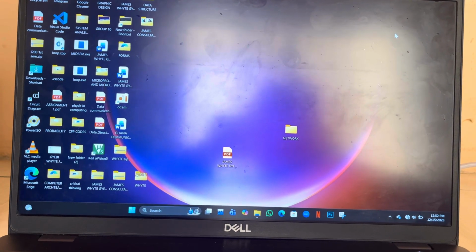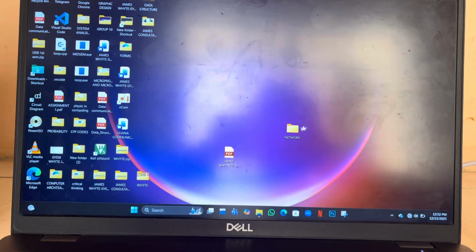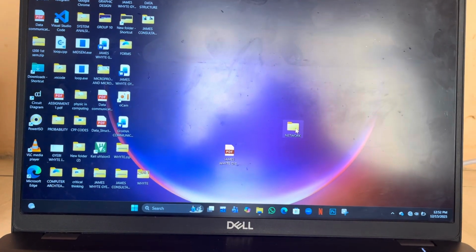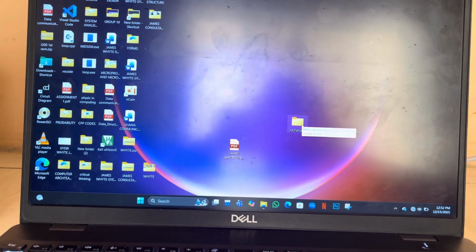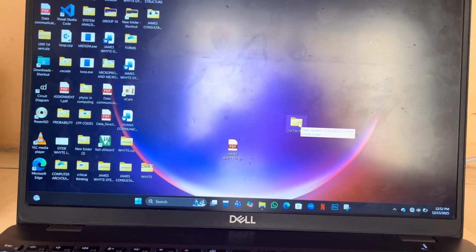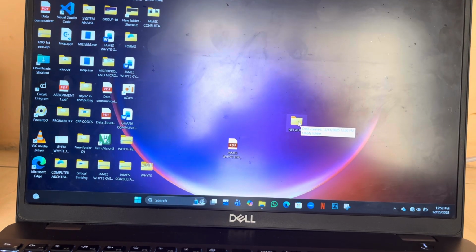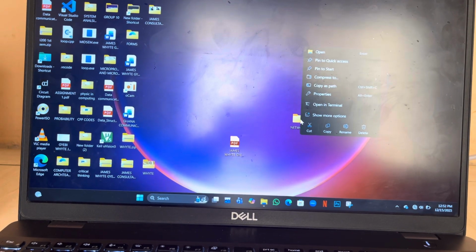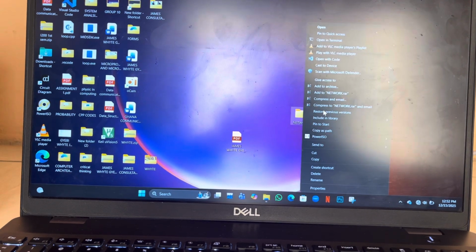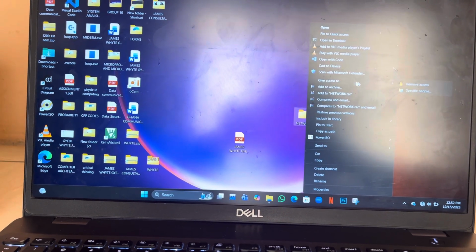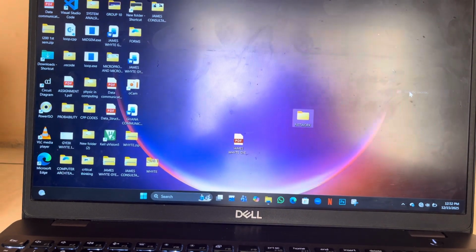I have a folder created on the desktop called network, and it's currently empty. You want to share this folder on the network that we've created. So you right click on the folder you want to share, you go to show more options, then give access to specific people.